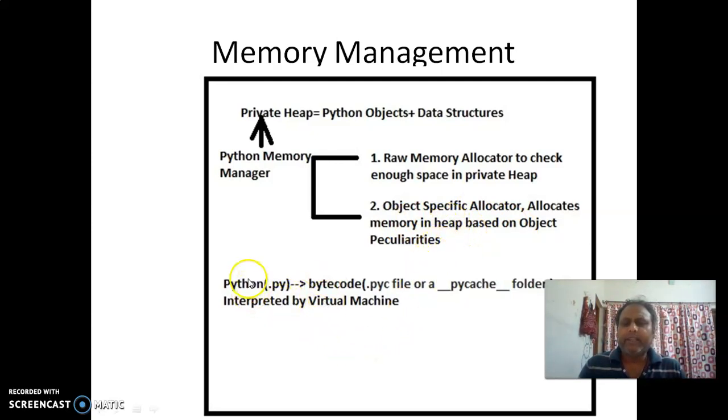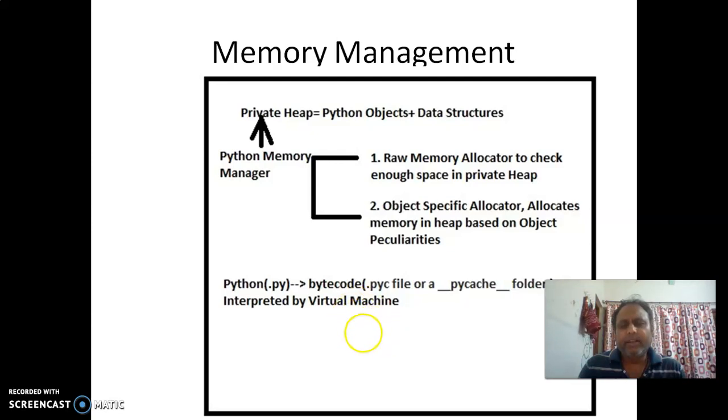While running a Python program, all the Python programs we save with the extension .py. This program is interpreted into bytecode. Bytecode is a kind of interpreter. In Python we are also having Jython and CPython. Jython is basically Java bytecode, and CPython is C compiler bytecode.